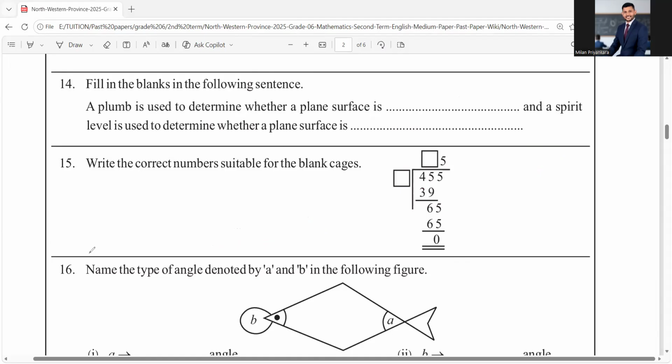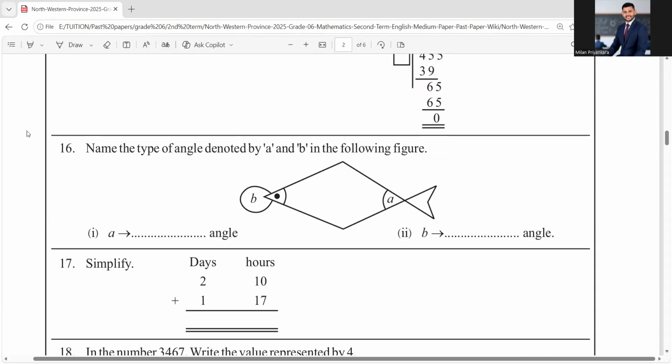And this is a very easy one, 16th question. Name the type of angle denoted by A and B in the following figure. This A is very simple, acute. B is reflex. So I have taught you acute angles are the angles which are less than 90 degrees.